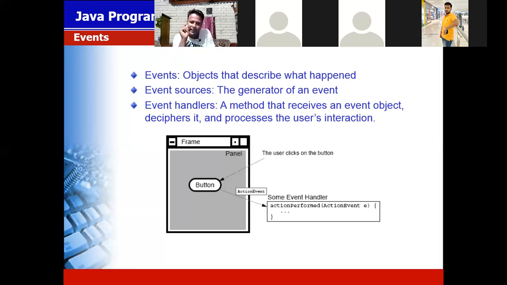When you click a button, after giving your ID and password it moves to the next page, and if you do not give the correct ID and password then it shows an error, an exception.